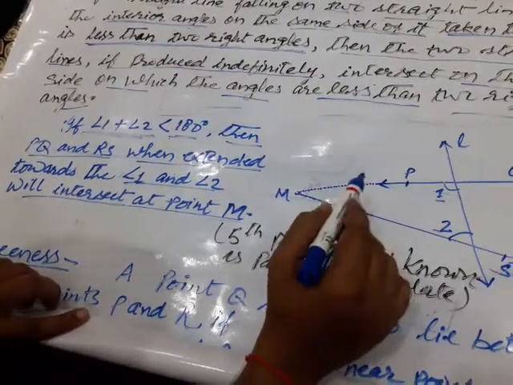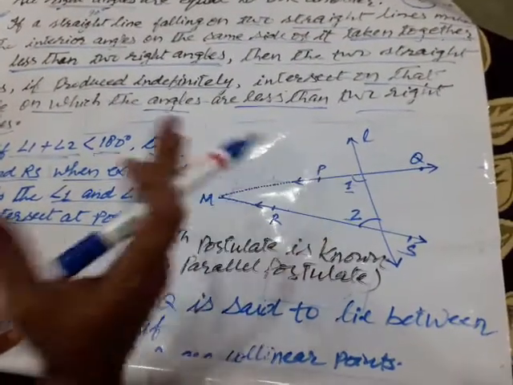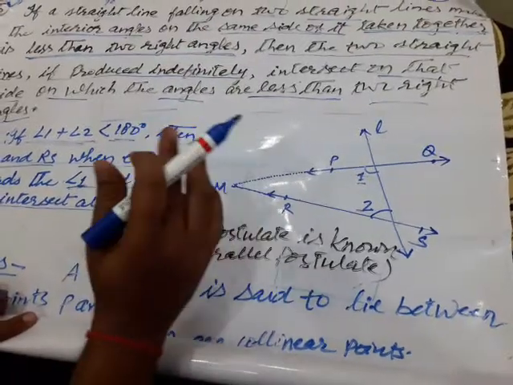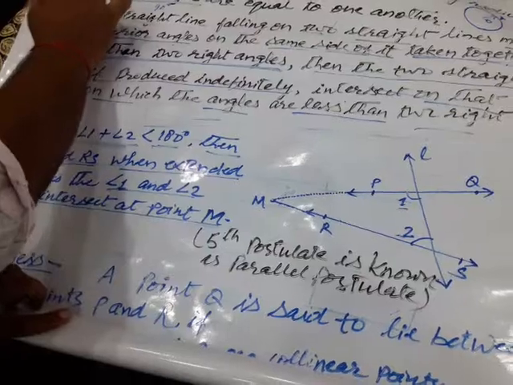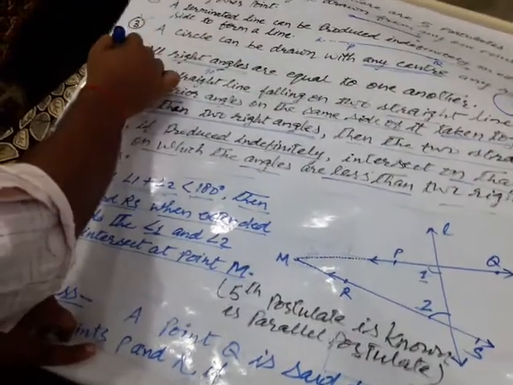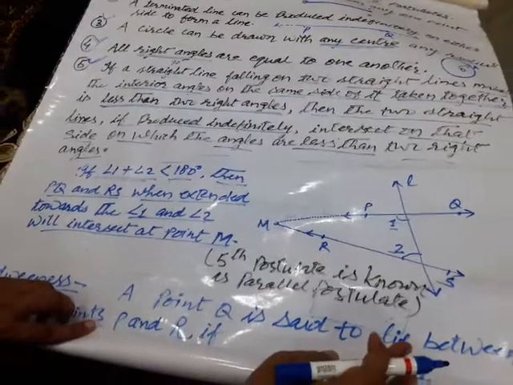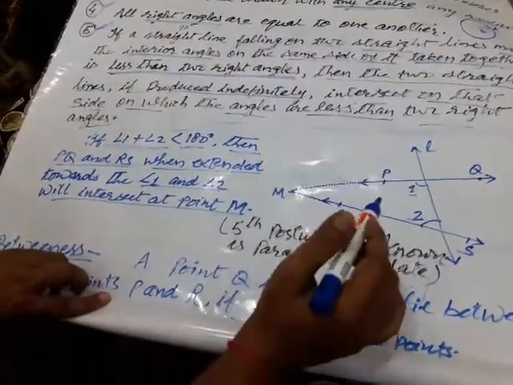This is a very important concept, and this was the revolution in the field of geometry, and from here only the concept of parallel lines emerged, children. So sometimes in your examination also the fifth postulate is asked. Clear? It is asked that state the fifth postulate of Euclid, and you will write it that way pictorially, then only you will be awarded the marks.